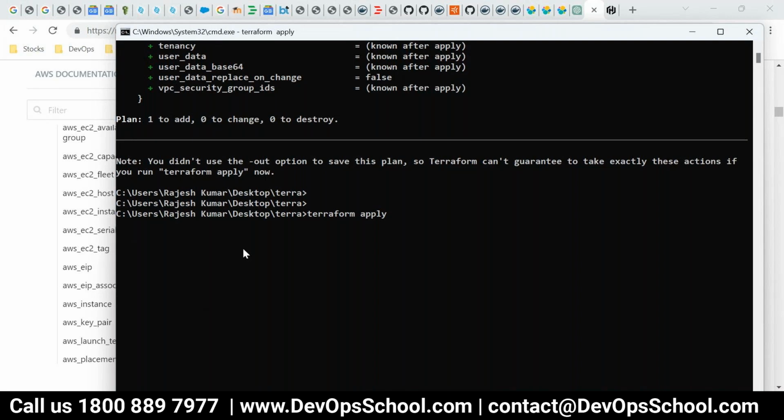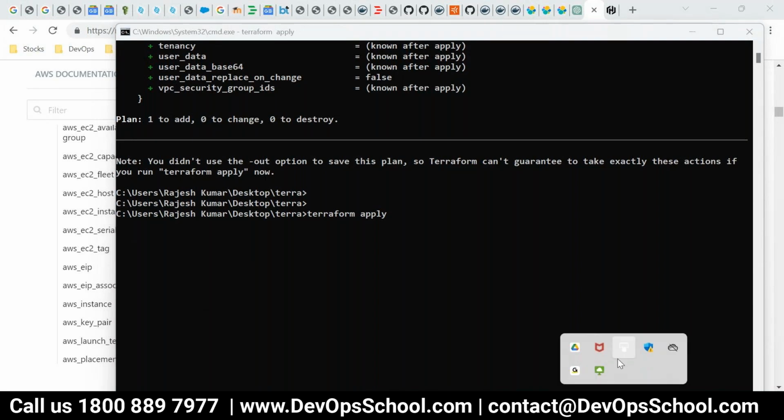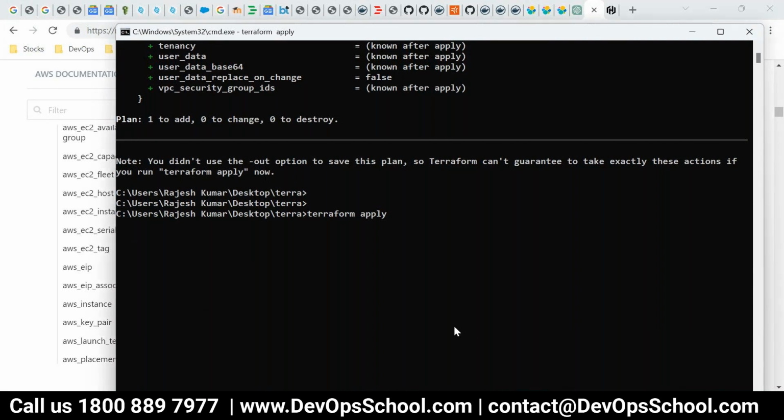Apply, for you it will be fast. I'm struggling with my laptop actually. Let me close some of the applications. I cannot close anything actually. Let me close this one.